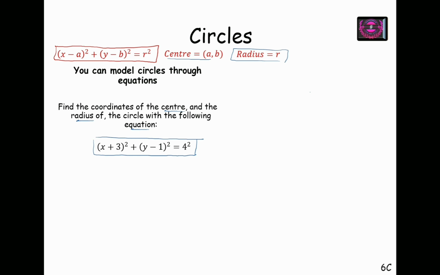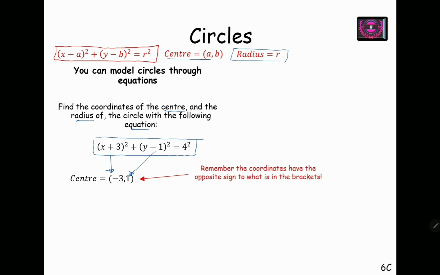Clearly, if we compare this with the center radius form of the equation, this gives us the x coordinate of the center, which is minus 3. This gives us the y coordinate of the center as 1. And we have radius equals 4. Always remember that coordinates have the opposite sign to what is in the brackets.